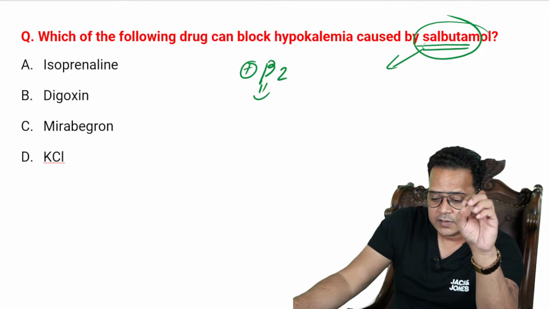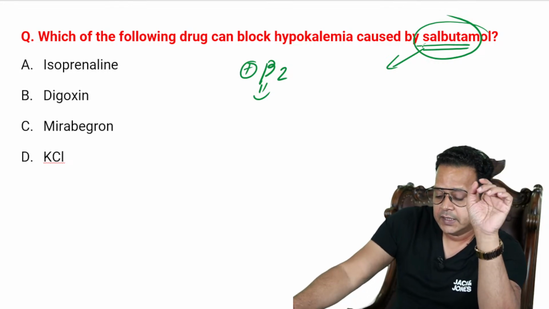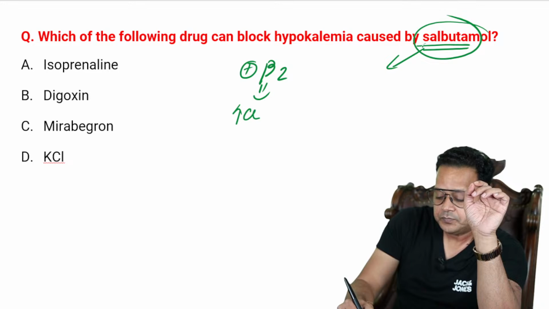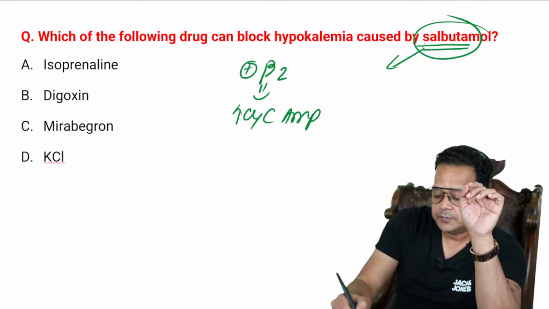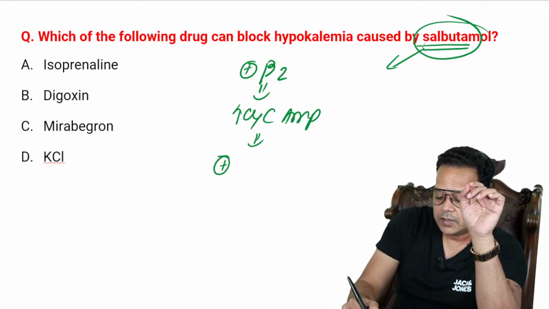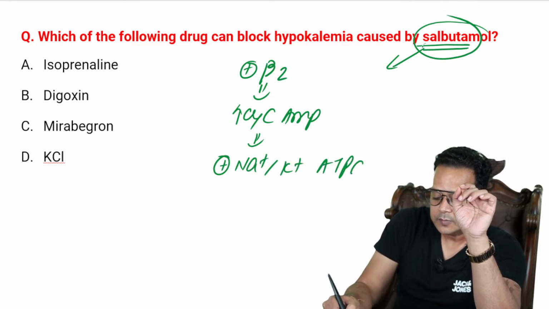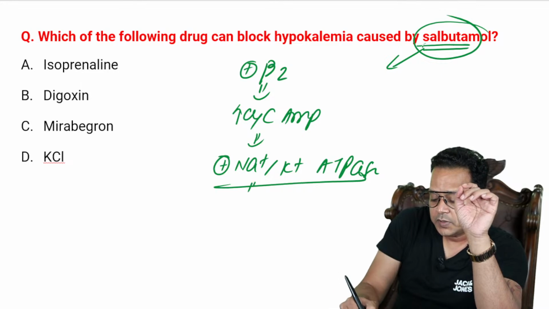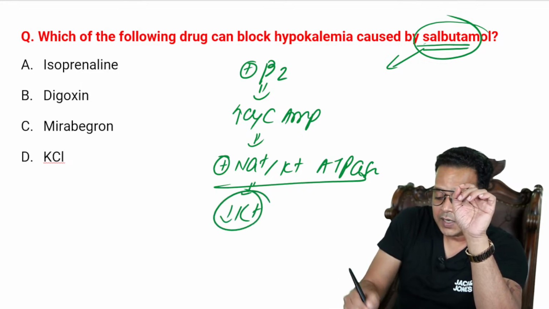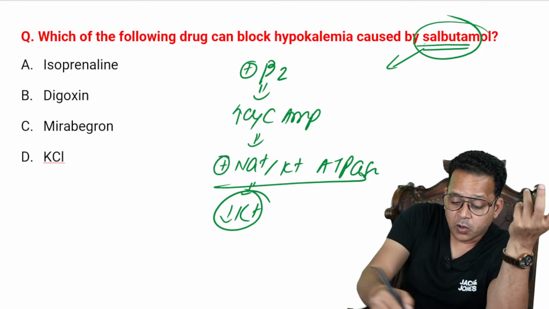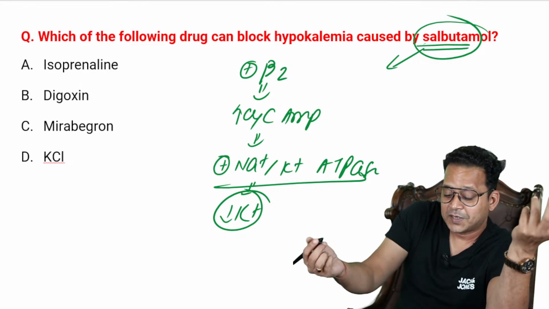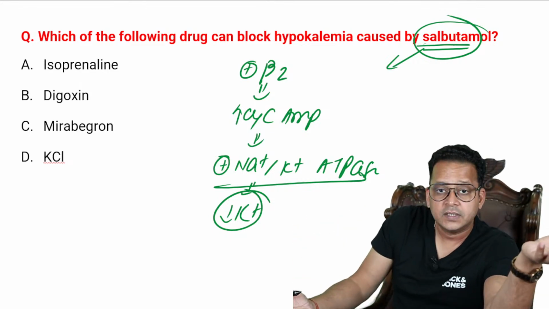So guys, if you know the answer, do comment. That increases cyclic AMP, and that cyclic AMP activates a pump called sodium potassium ATPase. This is one of the reasons why there is hypokalemia with salbutamol. Now, if you want to block this, at least you should know what the answer is.